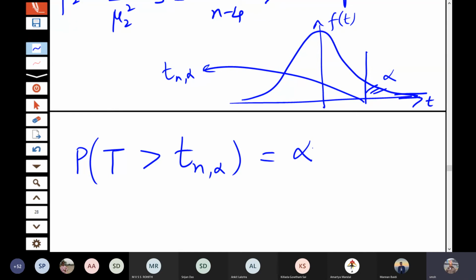In all the books of statistics, the tables of t distribution are also given. I'll just show you here. Of course, it may not be very clearly visible here. In any book of statistics, if you see at the end, the tables of the Tn alpha are given for different values of n and alpha.